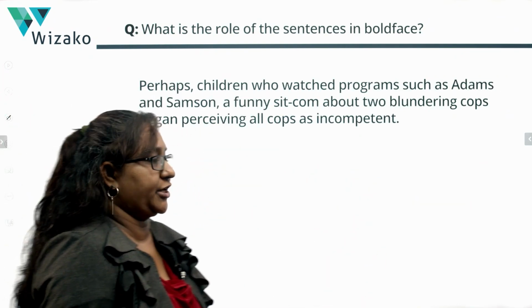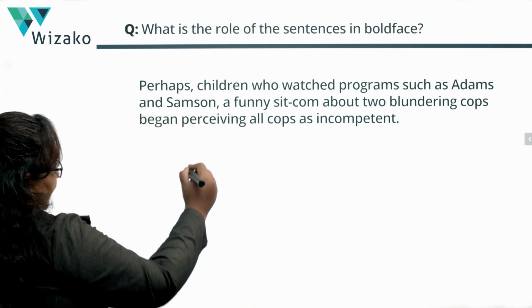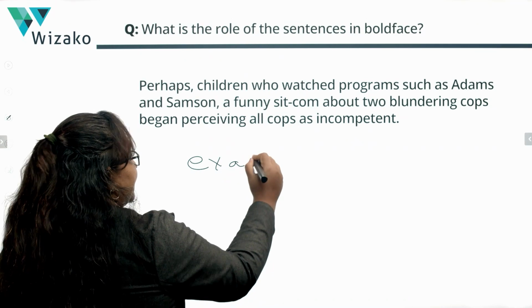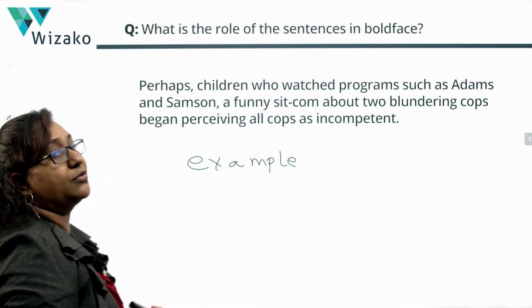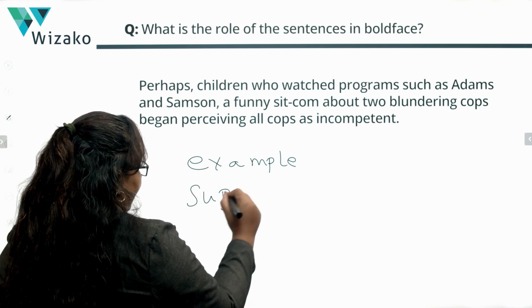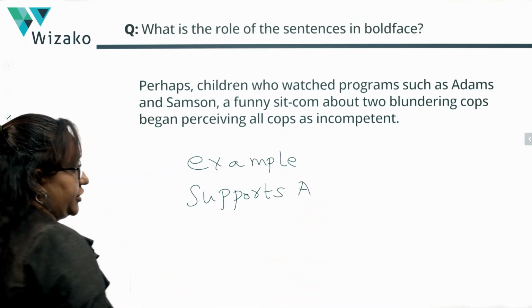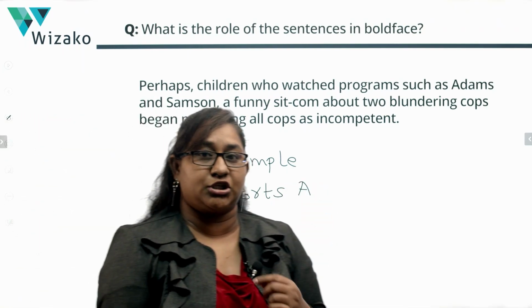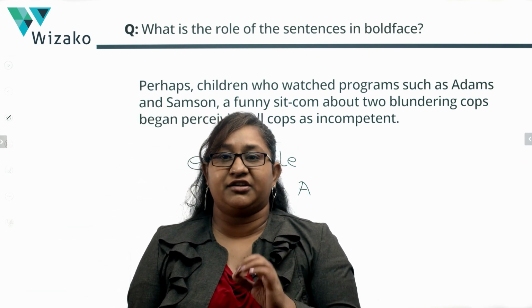Perhaps children who watch programs. So this Adams and Samson example that the author gives is an example of a situation where it was not violent programs that led to the crime rate, right? So it supports the author's viewpoint. Is it the author's conclusion? It is absolutely not the author's conclusion. It simply supports the author's conclusion. The author's conclusion is that we don't have enough evidence.